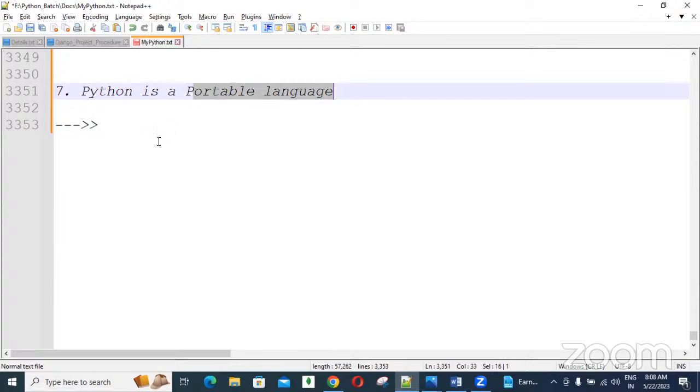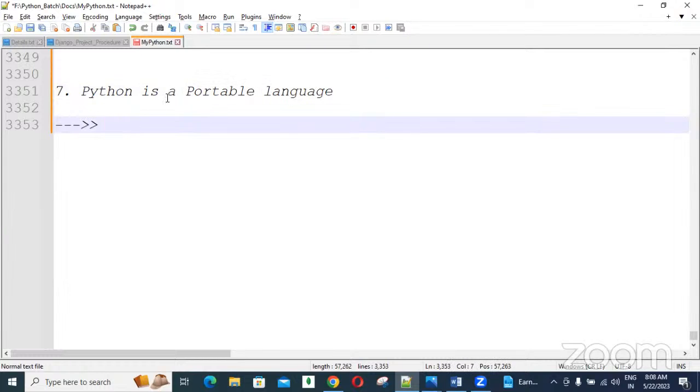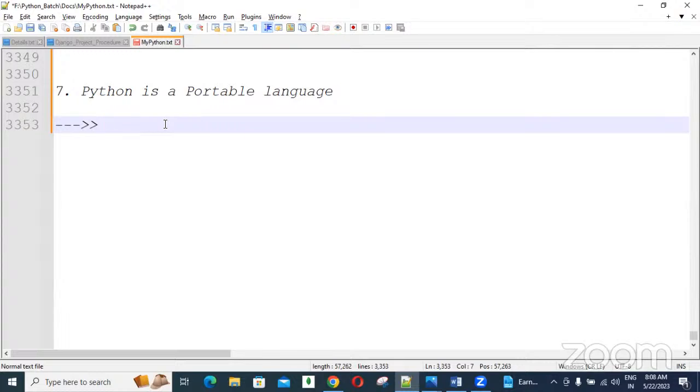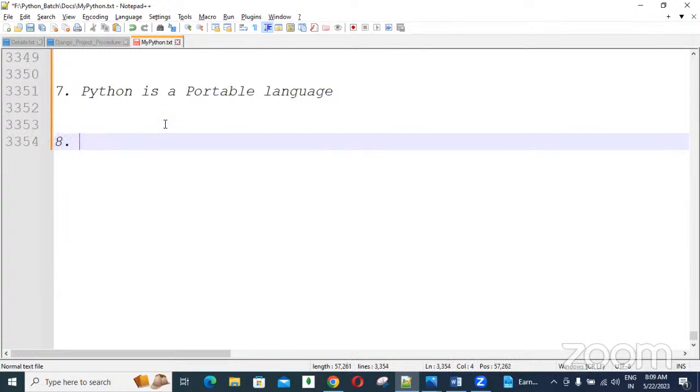Is Java a portable language? Is Python a portable language? People are asking. Yes, Python is a portable language because of this. Like that, you need to explain. Clear this one? Okay. Next, Python is a object-oriented programming language.